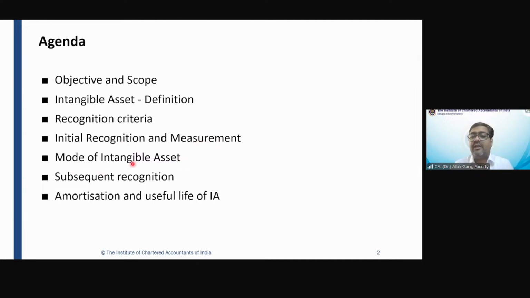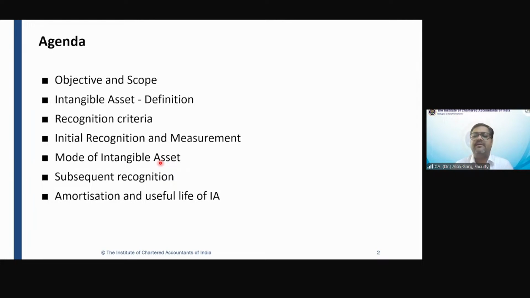Then we will be talking about the measurement of intangible asset in case the intangible asset is acquired through various modes. For example, if intangible asset has been acquired through government grant, the government has given some rights free of cost, then how to measure those intangible assets?